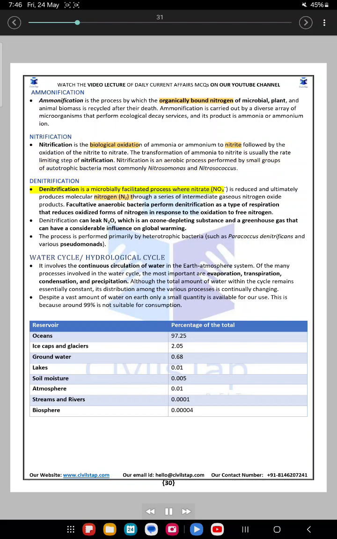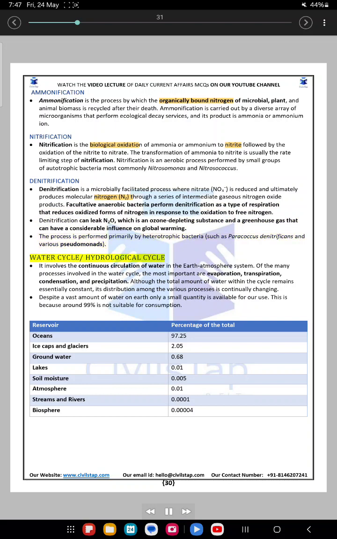Denitrification. Denitrification is a microbially facilitated process where nitrate (NO3-) is reduced and ultimately produces molecular nitrogen (N2) through a series of intermediate gaseous nitrogen oxide products. Facultative anaerobic bacteria perform denitrification as a type of respiration that reduces oxidized forms of nitrogen in response to the oxidation of an electron donor. Denitrification can leak N2O, which is an ozone-depleting substance and a greenhouse gas that can have a considerable influence on global warming. The process is performed primarily by heterotrophic bacteria, such as Paracoccus denitrificans and various Pseudomonas.